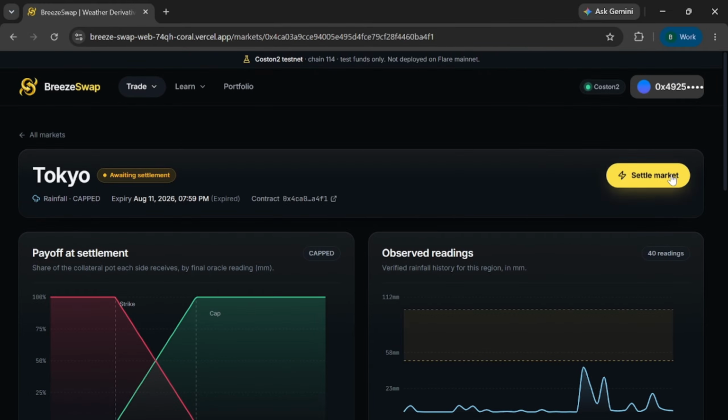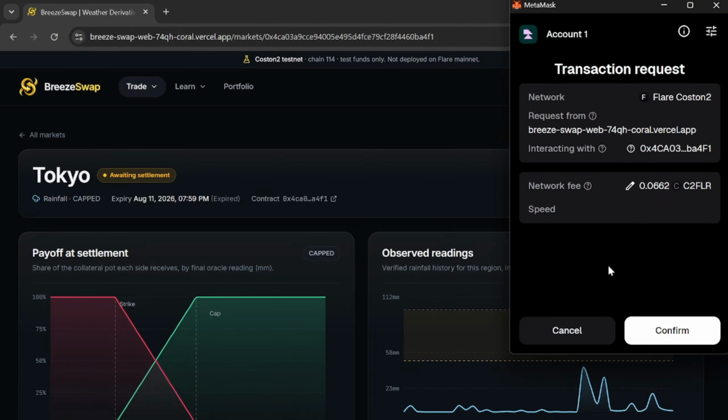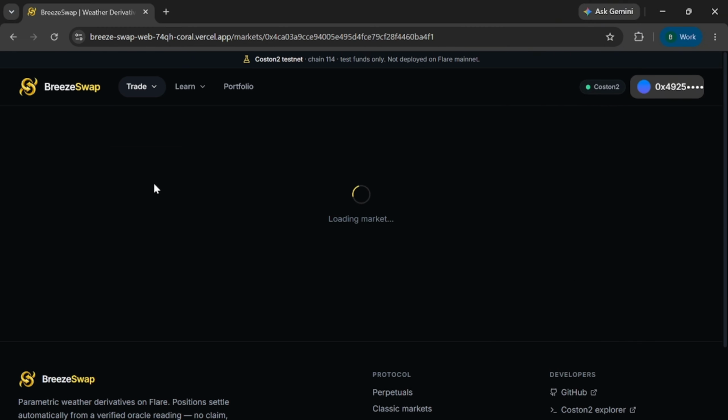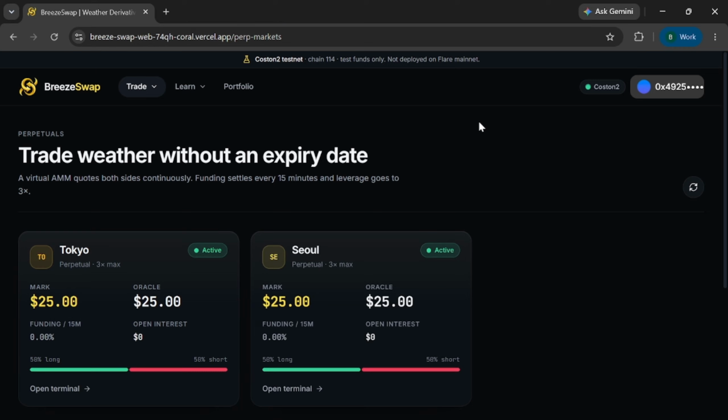The contract just reads the oracle, applies the payout math, and writes the final result to the chain. There were no claims, no form, no human assessor, and nobody who could veto or delay the payout. And the market is settled. Now, the perpetuals. I also want to briefly mention our perpetuals market.